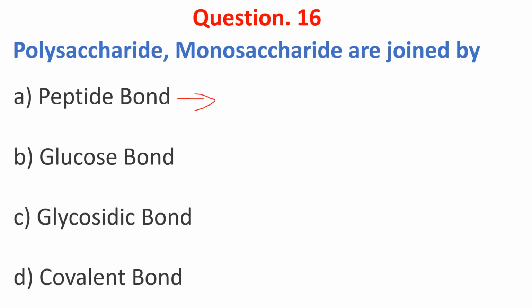A peptide linkage is an amide bond formed between amino and carboxyl groups. Proteins are polymers of alpha amino acids and they are connected to each other by peptide bonds. Amino acids in proteins are joined by peptide bonds. A glycosidic bond joins the monosaccharide molecules.